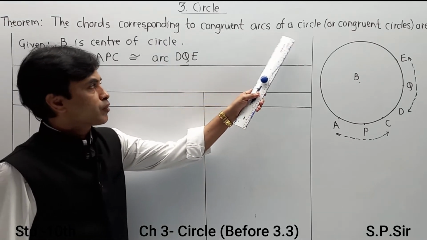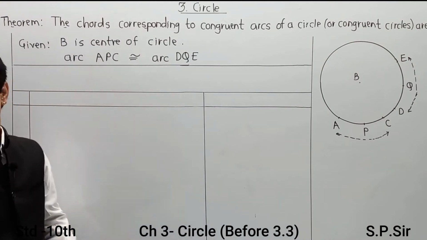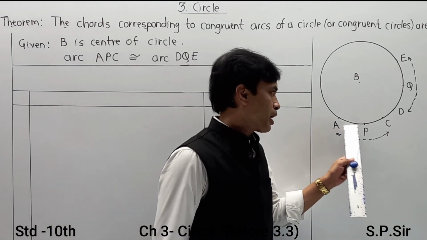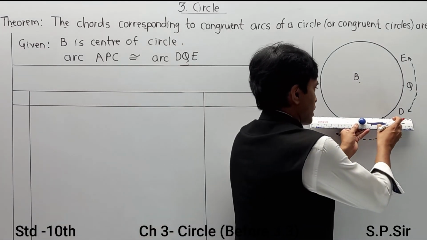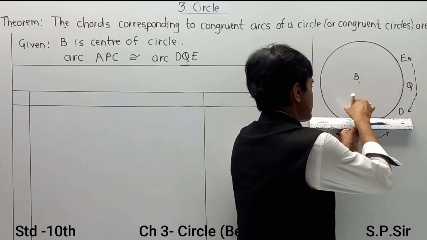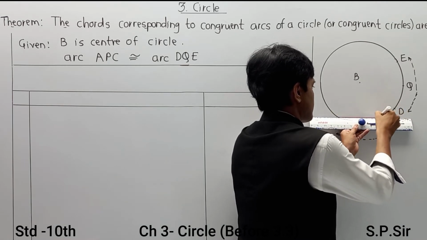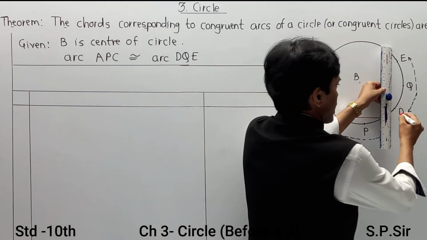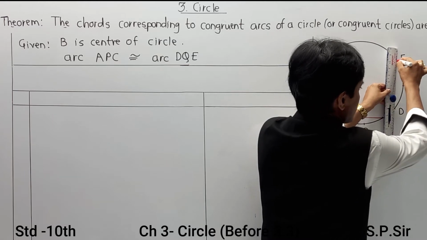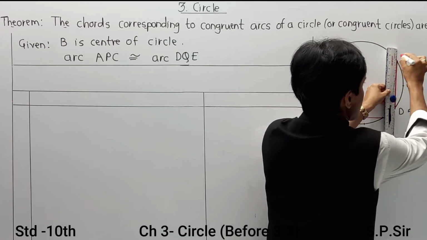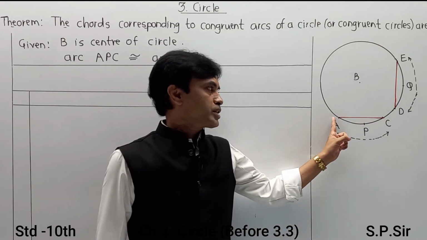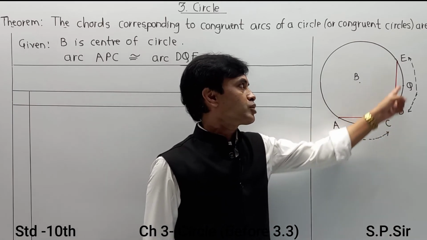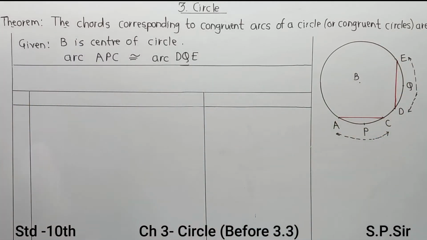Corresponding to congruent arcs of a circle, the chords must be congruent. Means here we have to prove that these two chords are congruent. So on arc APC, I am going to form one chord. This is one chord that I created over here, AC, and on DQE I am going to create another chord. So there are two chords, one is chord AC and another chord is DE, and we have to prove that chord AC is congruent to chord DE.